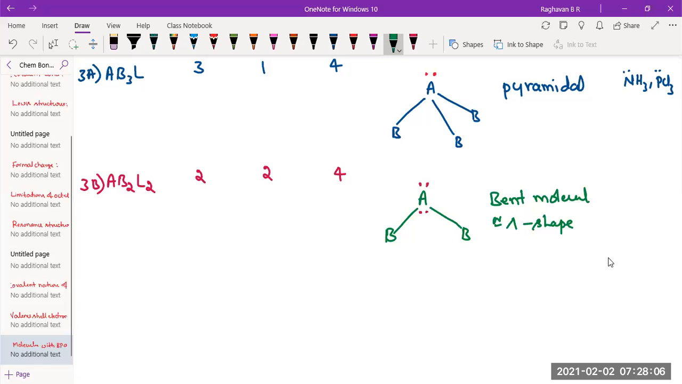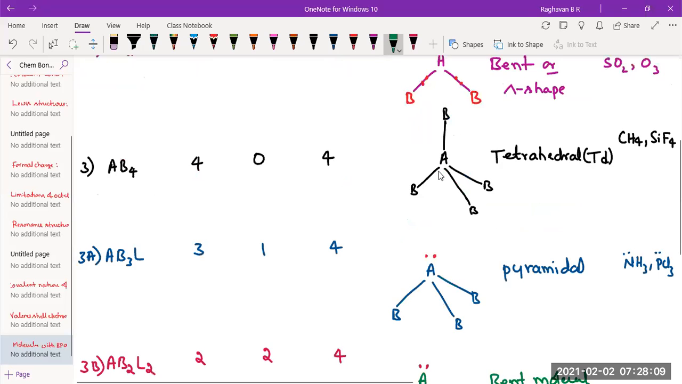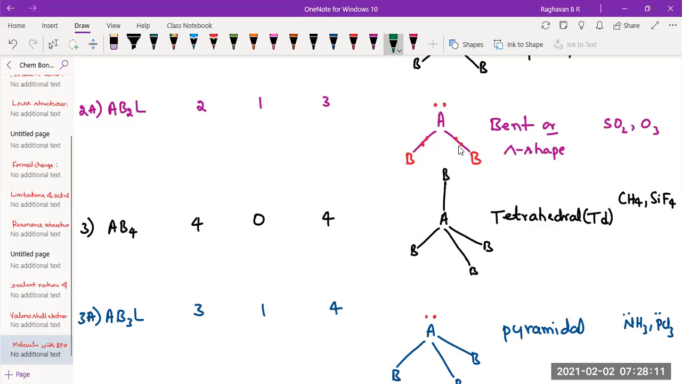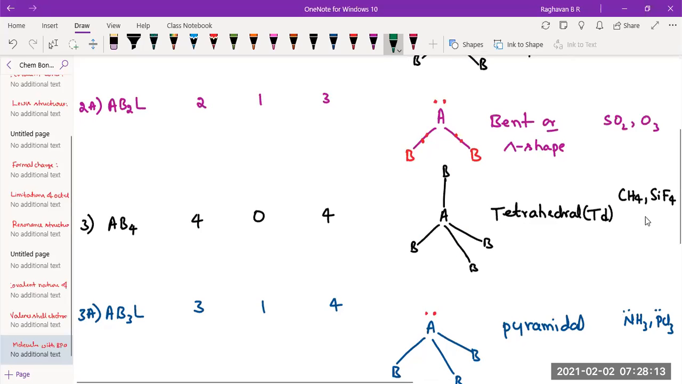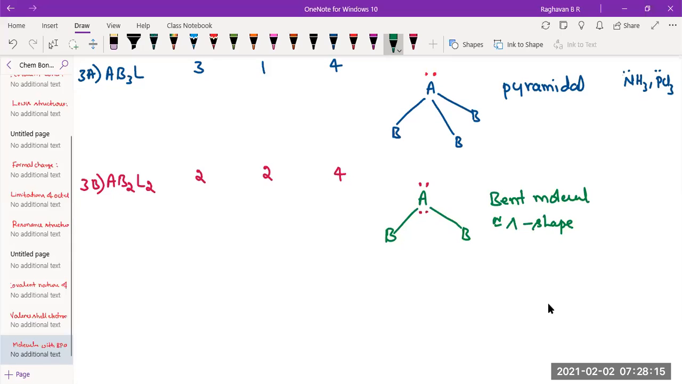Only thing was, in the previous case, there were 3 pairs. One of them was lone pair, remaining 2 were bond pair. It's bent, like ozone or SO2. Here, 2 lone pair, 2 bond pair. So the best example of this category is water, and H2S. Both sulfur and oxygen belong to the same group actually, group 16. So they have 2 unpaired electrons, 2 lone pairs.